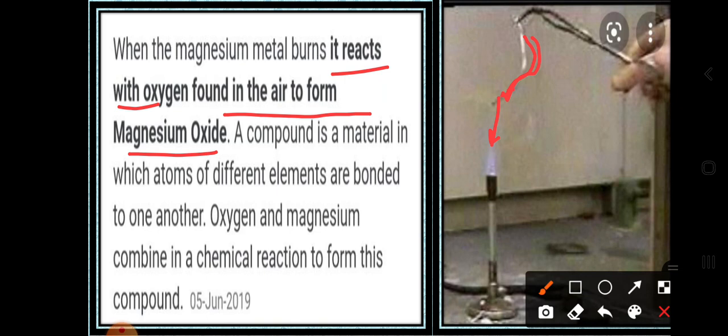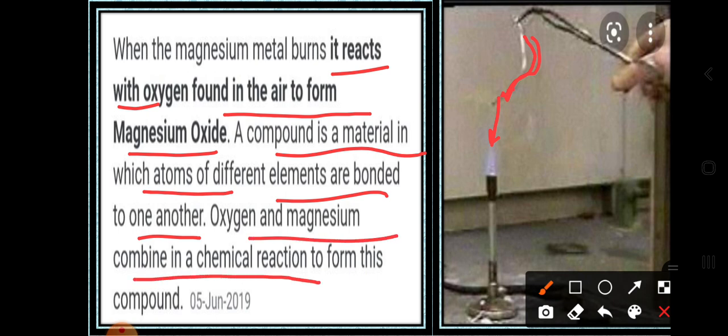So when magnesium reacts with oxygen, which compound do we form here? That is magnesium oxide. A compound is a substance in which atoms of different elements are bonded to one another, and oxygen and magnesium combine in a chemical reaction to form this compound. So here is the definition of a compound. A compound is nothing but two different elements bonded together.